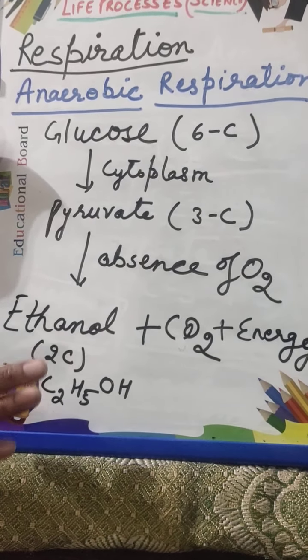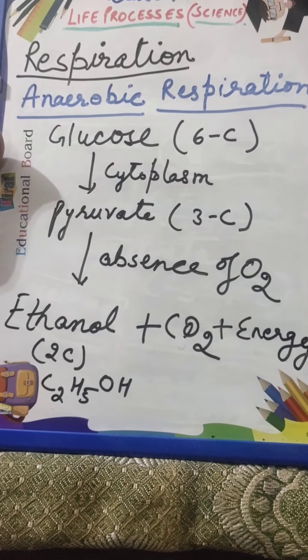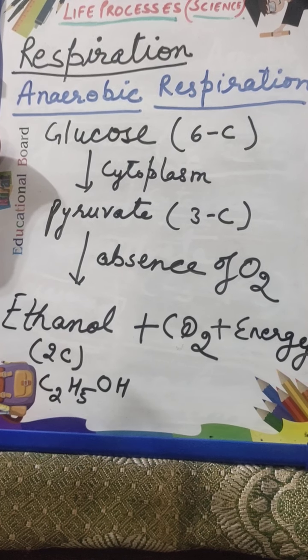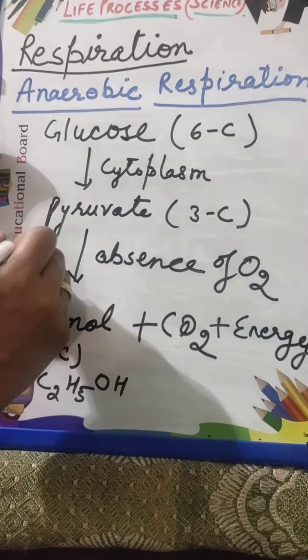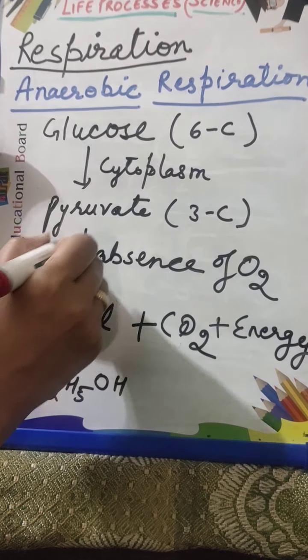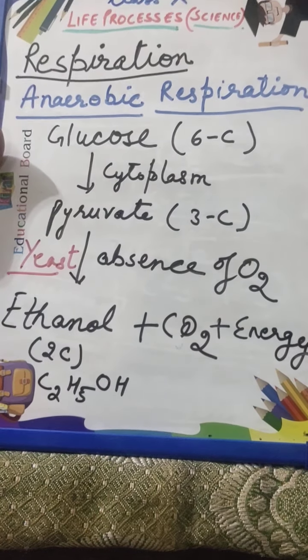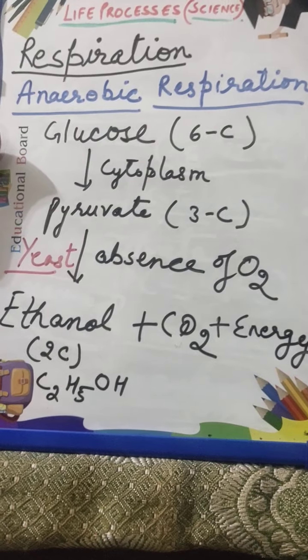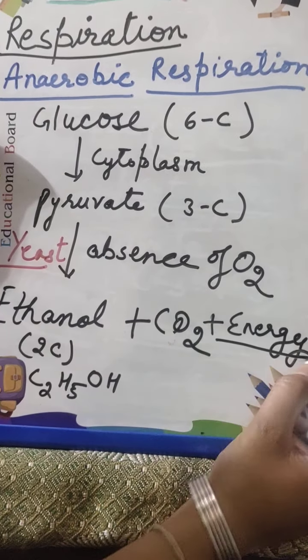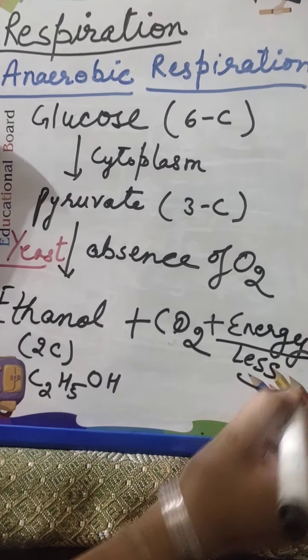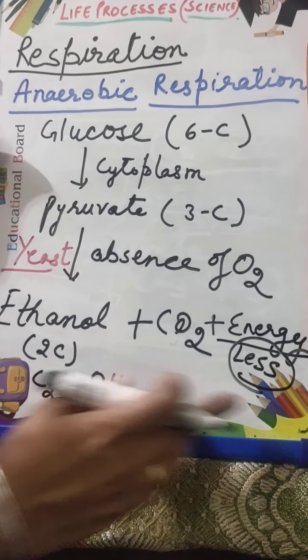So this is going to happen in lower animals. It doesn't occur in higher class animals, but it occurs in yeast. So in this, the energy which is released is less. This is an important aspect.